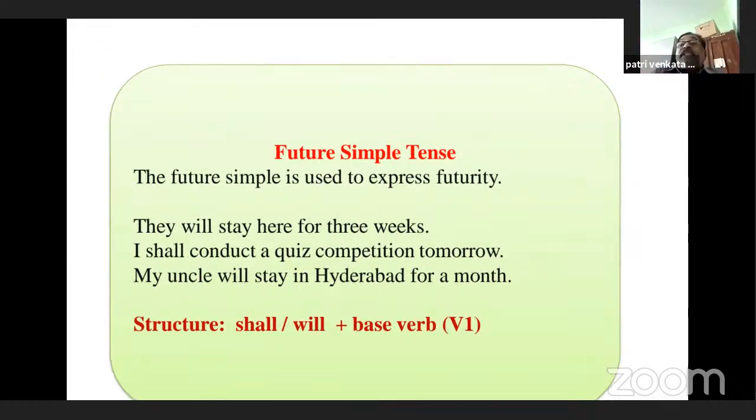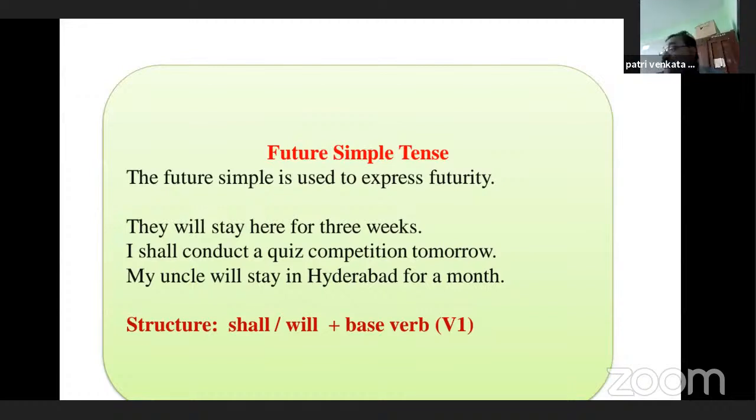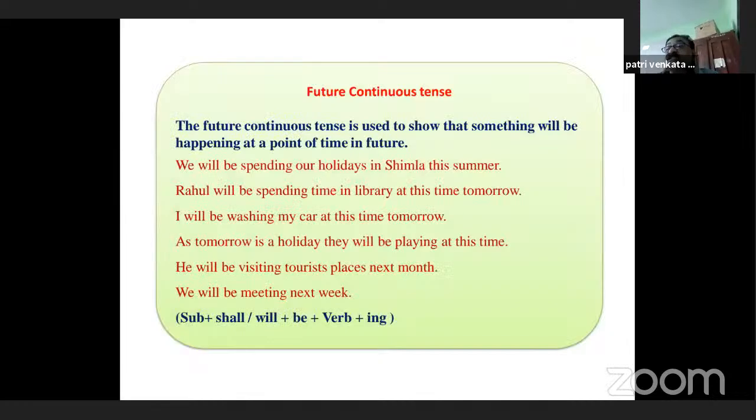Now the next one, future continuous. How do we use future continuous? The future continuous tense is used to show that something will be happening at a point of time in future. Look at the examples. Tomorrow they will be playing at this time. He will be visiting tourist places next month. We will be meeting next week.